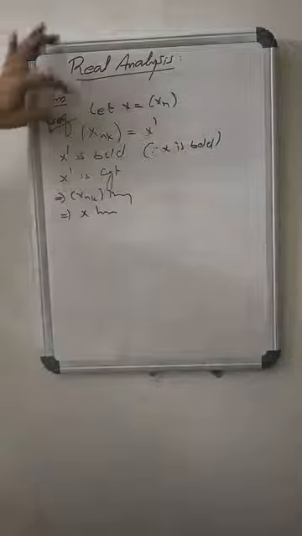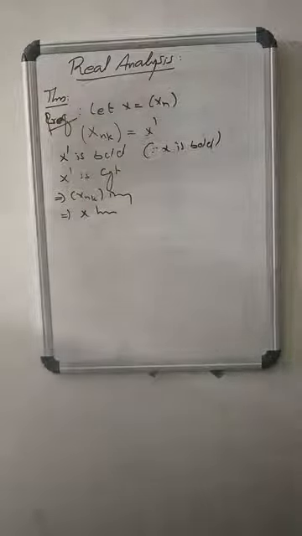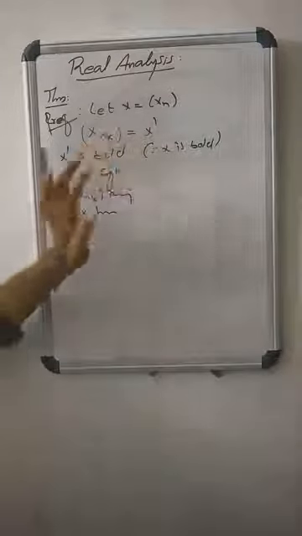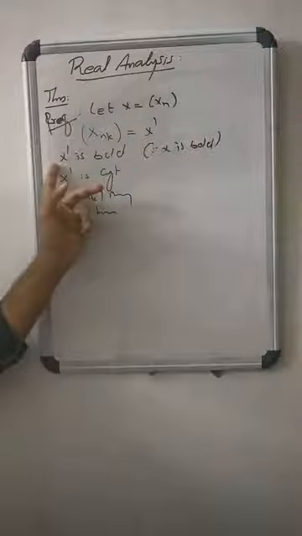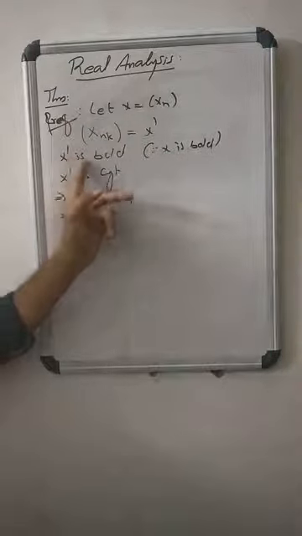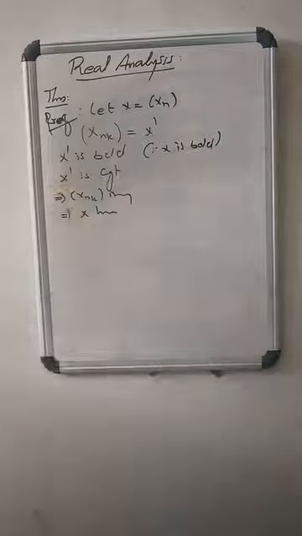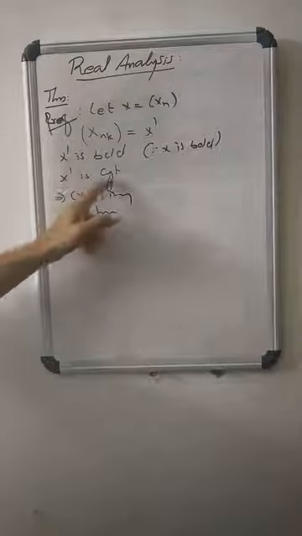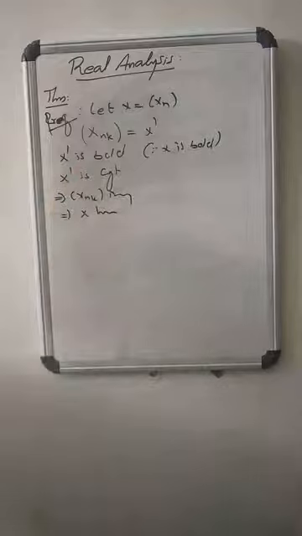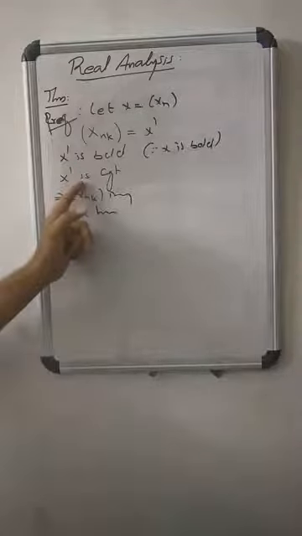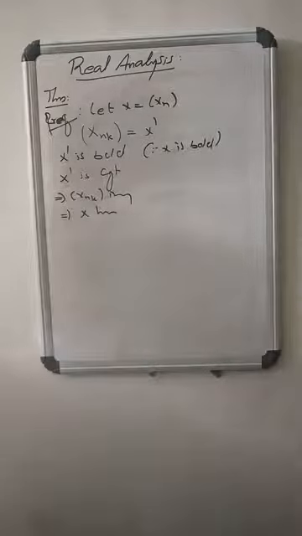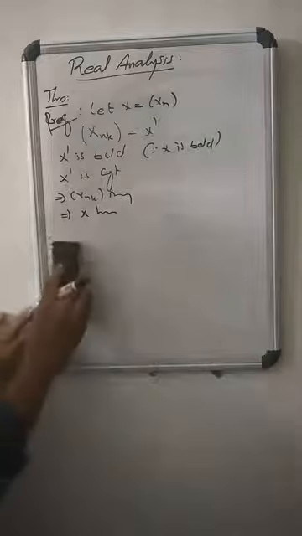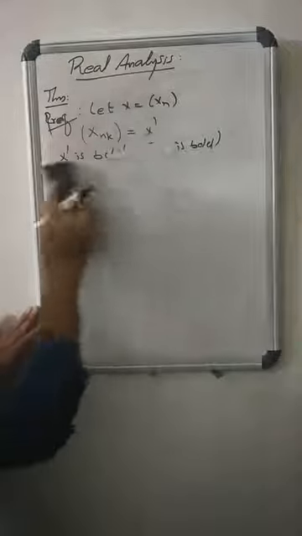Agreed? Let X equals (xn) be a bounded sequence of real numbers and let X dash, the sequence (x_nk), be its subsequence. Since X is bounded, X dash is bounded. So X dash is a bounded monotone sequence. By the monotone convergence theorem, X dash is convergent. X dash is a subsequence of X, so X has a convergent subsequence. This is the Bolzano-Weierstrass theorem.